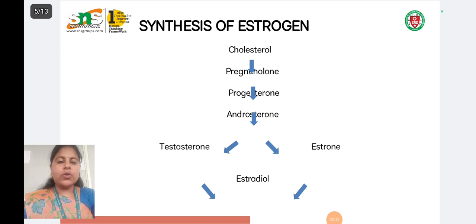This further undergoes oxidation and aromatization to form testosterone and estrone, which then leads to the formation of estradiol. So this is the synthesis of estrogen.